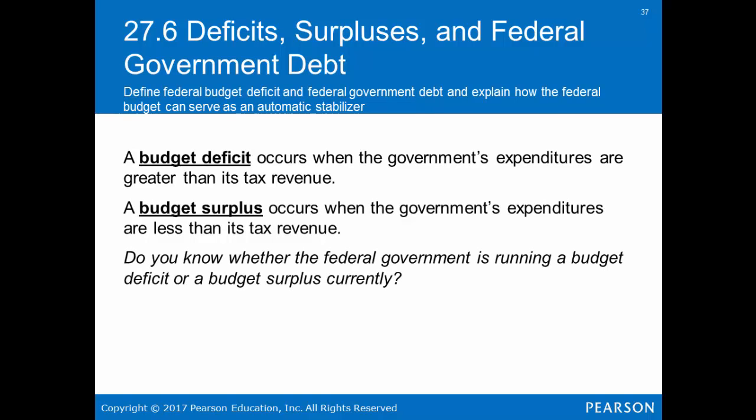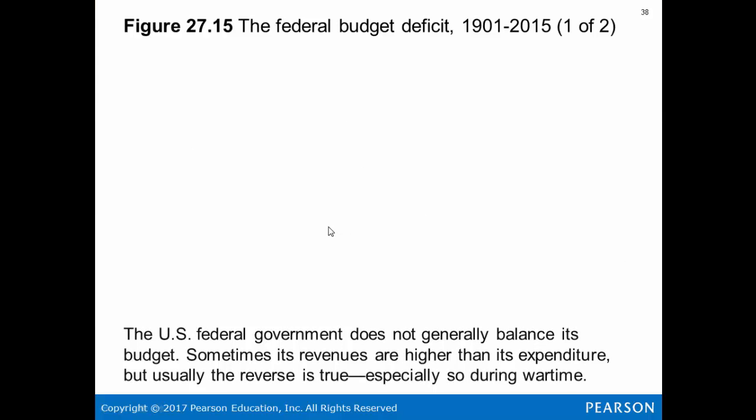Budget deficits, surpluses, and federal government debt. A budget deficit occurs when the government's expenditures are greater than its tax revenue. A budget surplus occurs when the government's expenditures are less than its tax revenue. Do you know whether the federal government is running a budget deficit or a surplus currently? I'm not going to date this video by telling you, but there are very few surpluses.